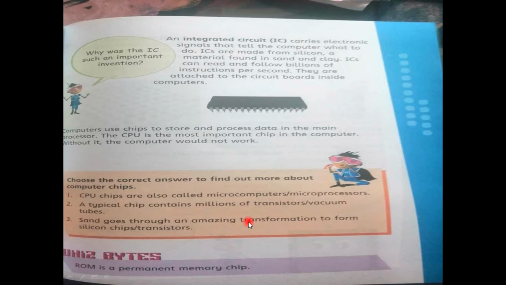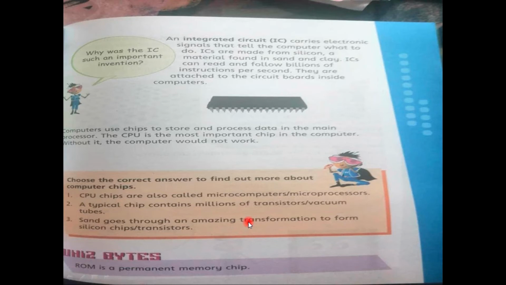Which device is used to provide the electricity to the computer system? It's the IC. If the electricity is not supplied to the computer system, how can a computer be called an electronic computer, or be run or operated? That's why this is the important device inside the computer system.